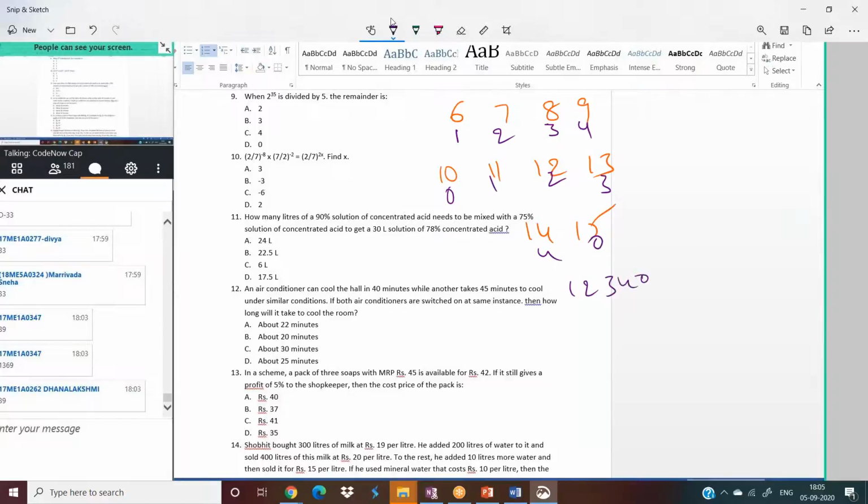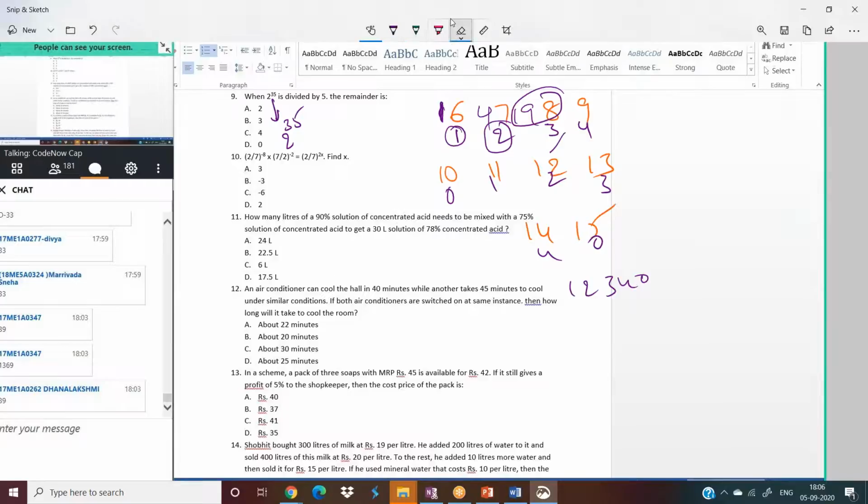So from this you can observe, even if it is 16, 5 threes are 15, the remainder will be 1 only. Even if it is 47, the remainder will be 2 only. Even if it is 198, the remainder will be 3 only. No doubt. So the remainder when we divide a number by 5 depends on its units place digit. From that, I'll find out what will be the units place digit of 2 power 35.